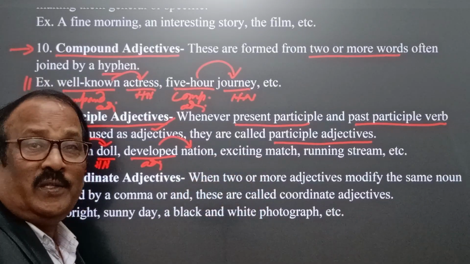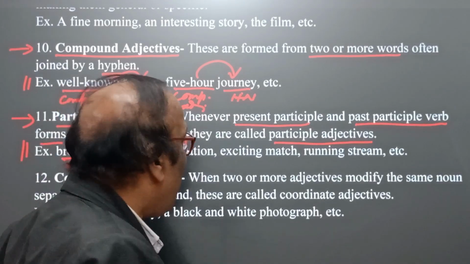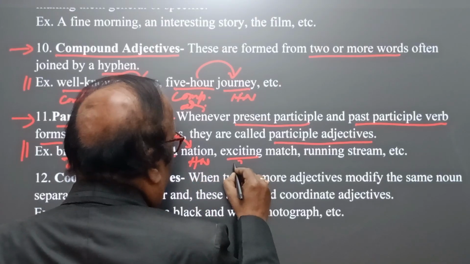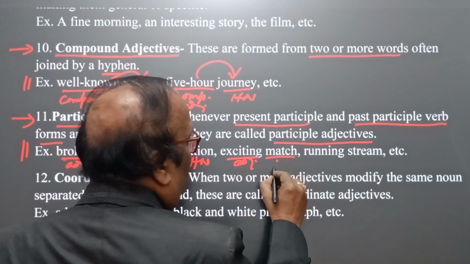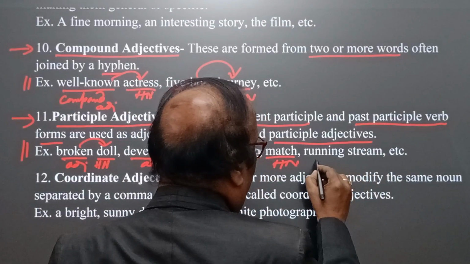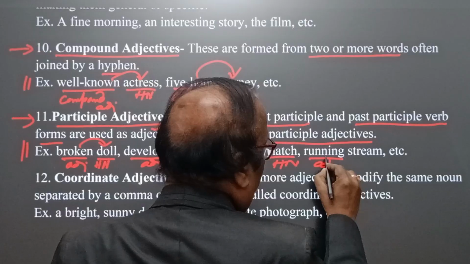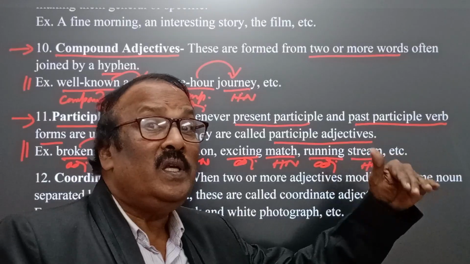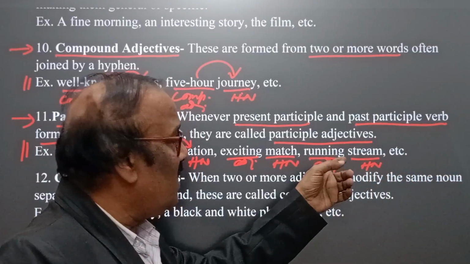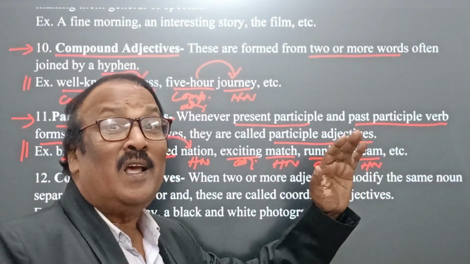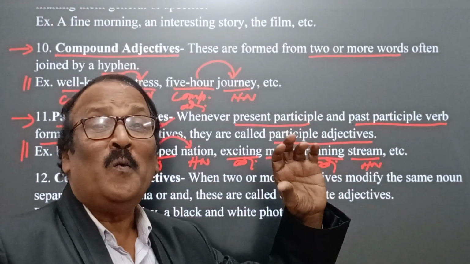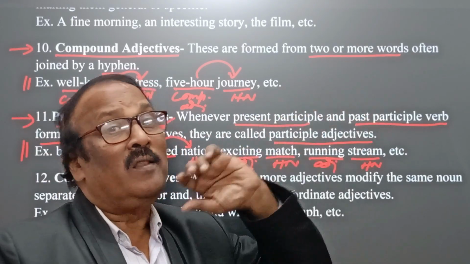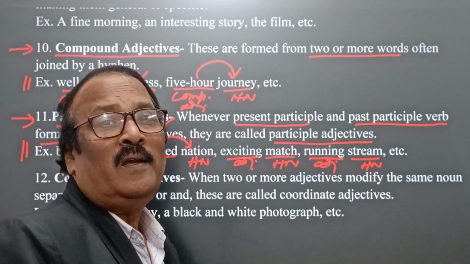And exciting match. It was an exciting match. Here exciting is the adjective, match is the head noun. Running stream. Here running is the adjective, stream is the head noun. It means the stream which is running. Running stream. These are the very interesting ways in which we can decorate noun phrases, and use them at the time of writing and speaking very beautifully.